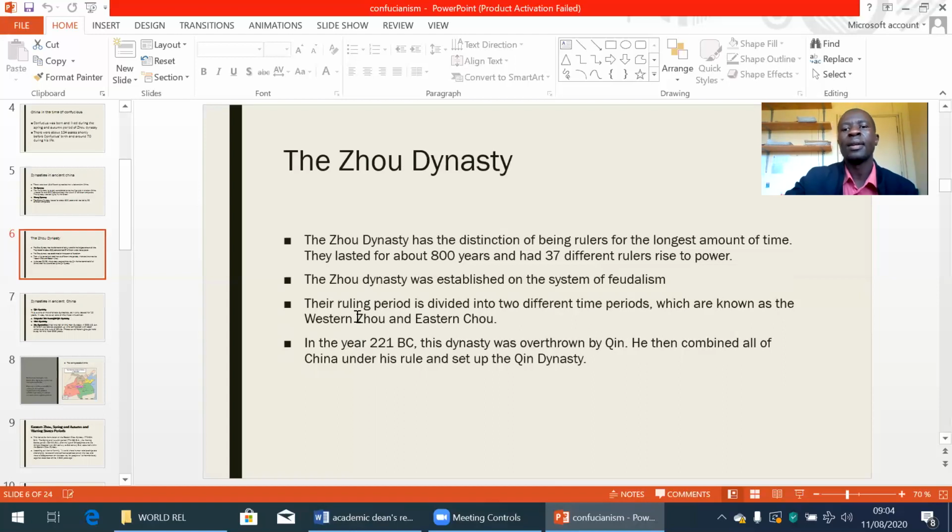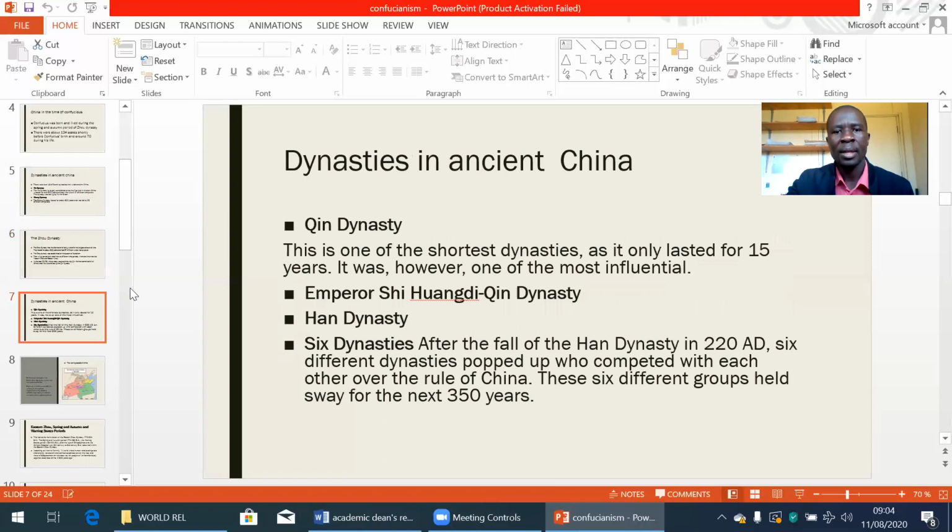He then combined all of China under his rule and set up the Qin dynasty. The Qin dynasty is one of the shortest dynasties, as it only lasted for 15 years. It was, however, one of the most influential. Emperor Shi Huangdi.